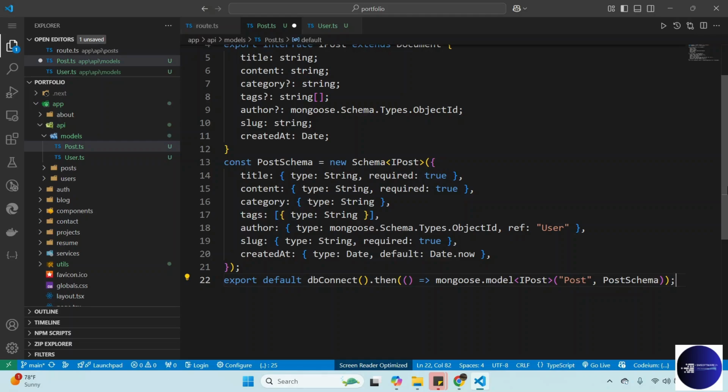We pass our interface, and then we're just going to export the post model.